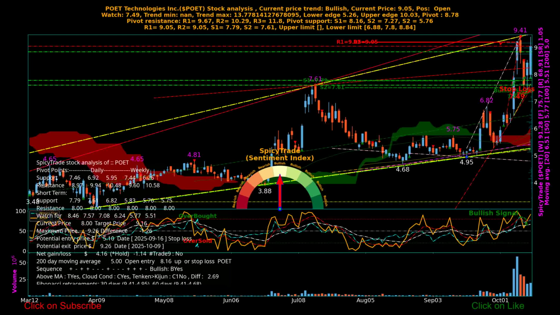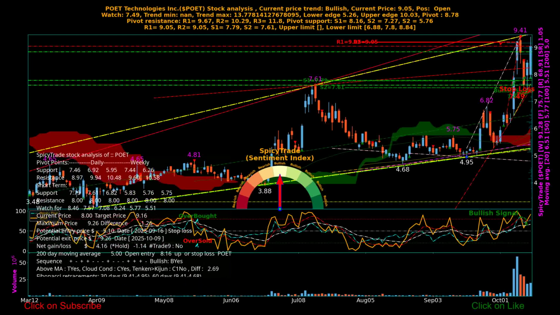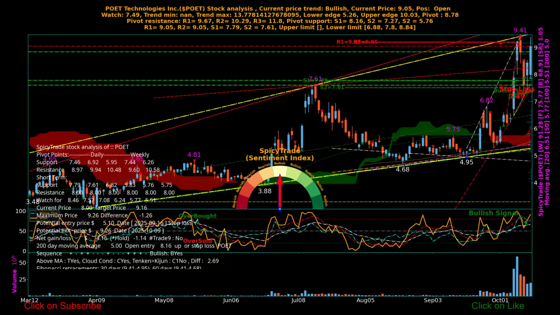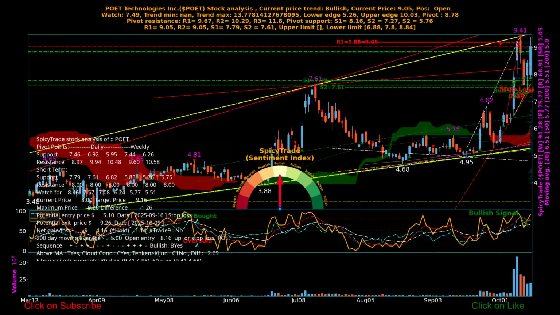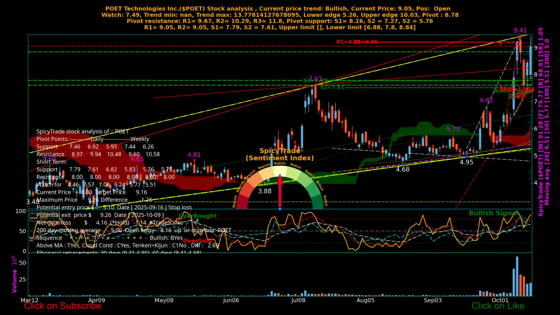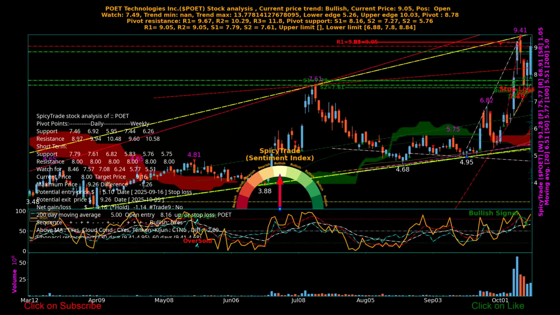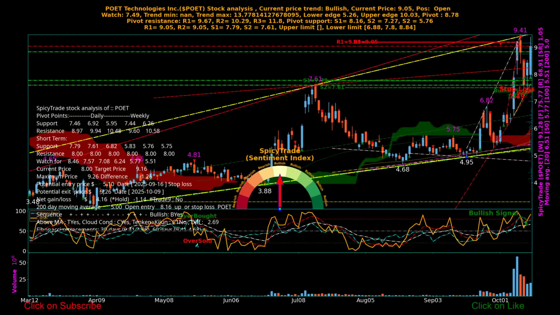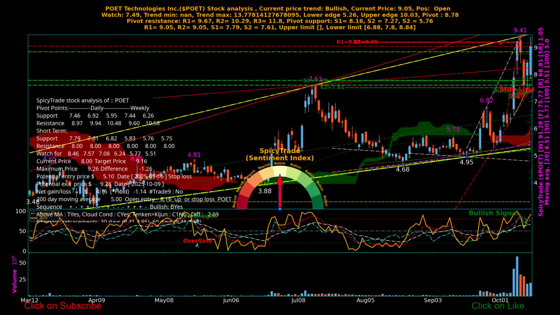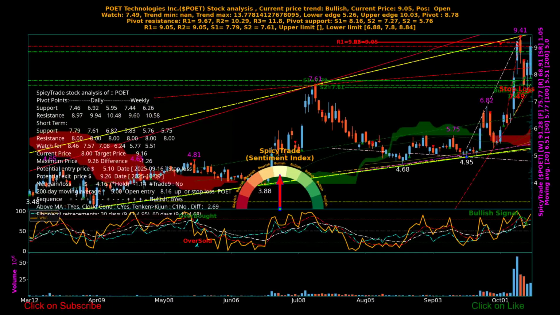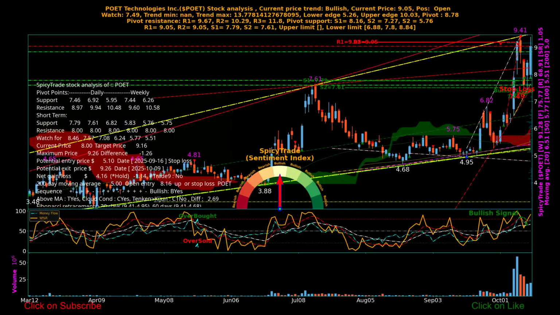Detailed analysis of the support, resistance, pivot, and Fibonacci levels, if available, is shown inside a moving window on the chart. Current support levels are shown as S1 and S2, and resistance levels are shown as R1 and R2. Most of the numbers related to POET are also shown on the right and top of the chart.